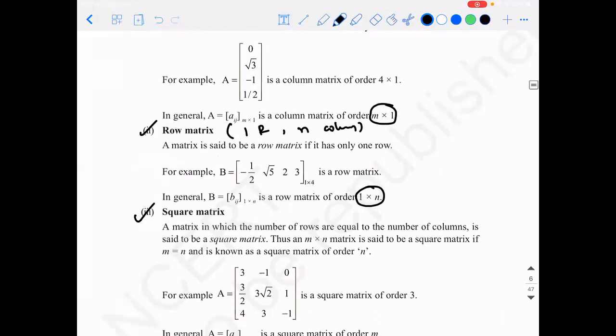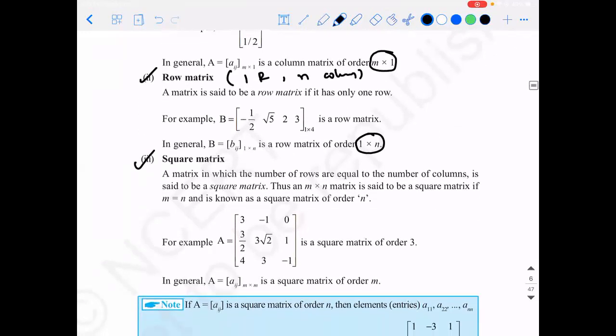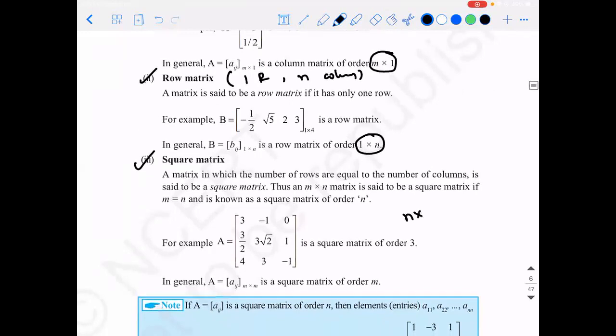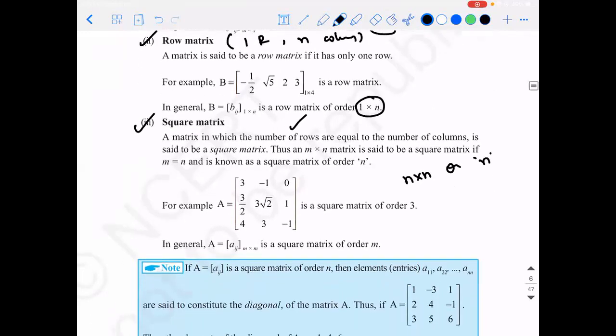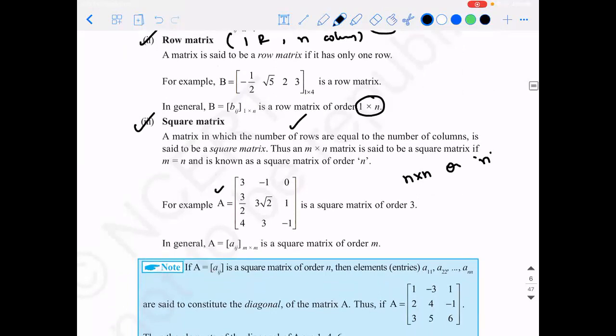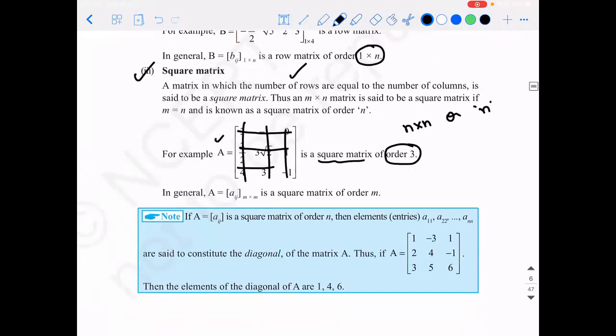Then what is a square matrix? As the name suggests, a square has sides of equal magnitude. So those matrices which have equal number of rows and columns are what we call a square matrix. A square matrix is generally represented as n cross n, or most of the time we call it a square matrix of order n. Correct? For example, this matrix can be called a square matrix of order 3 because you have 3 rows and 3 columns.